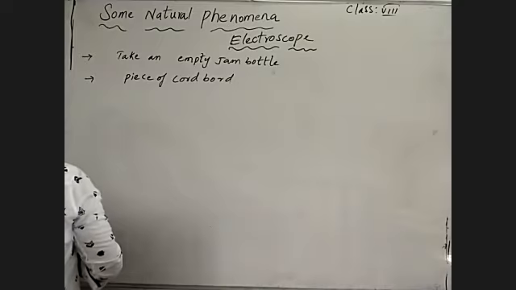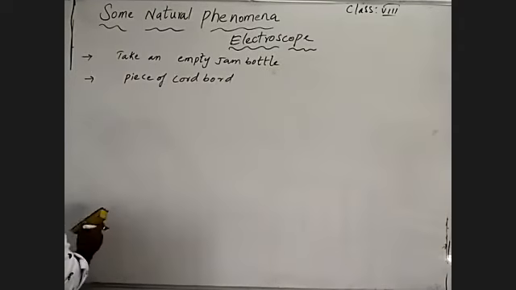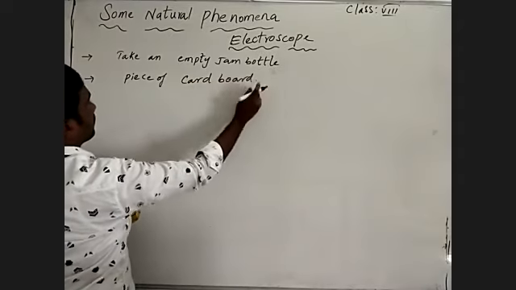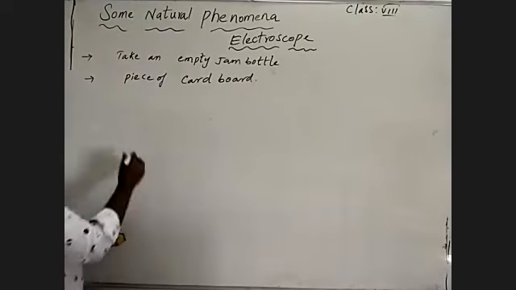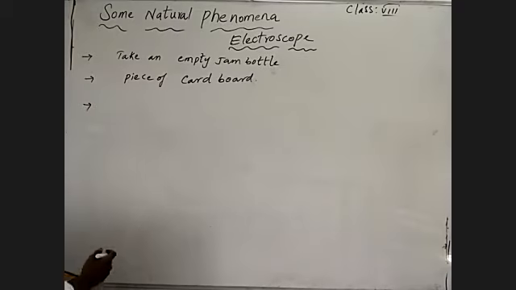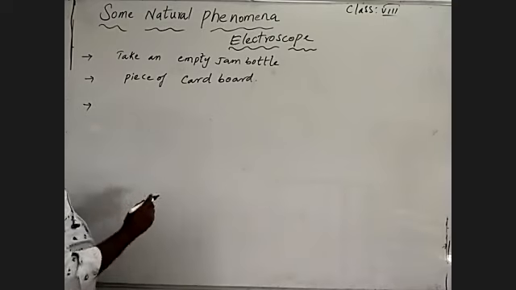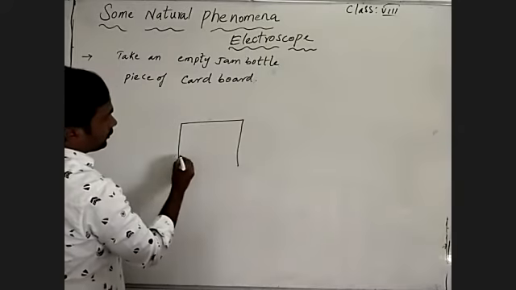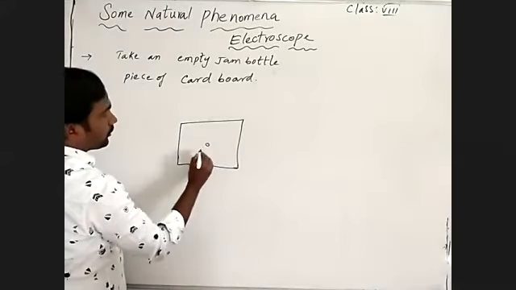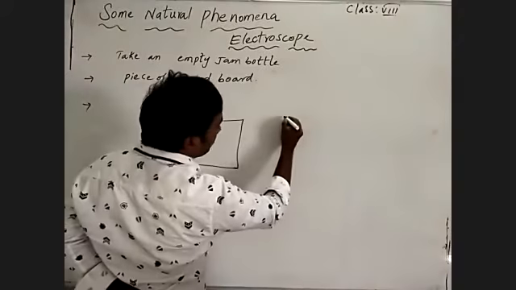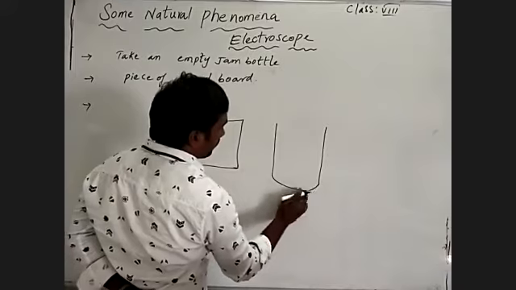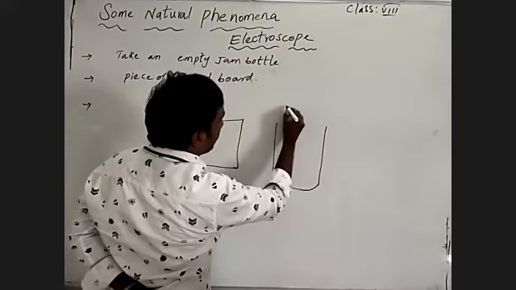A piece of cardboard is what we are taking here. We are constructing our own electroscope. In the cardboard, we are making a small hole. See here, a piece of cardboard we are taking and passing a small hole through it. And this is a jam bottle. Of course, we know well about the jam bottle.